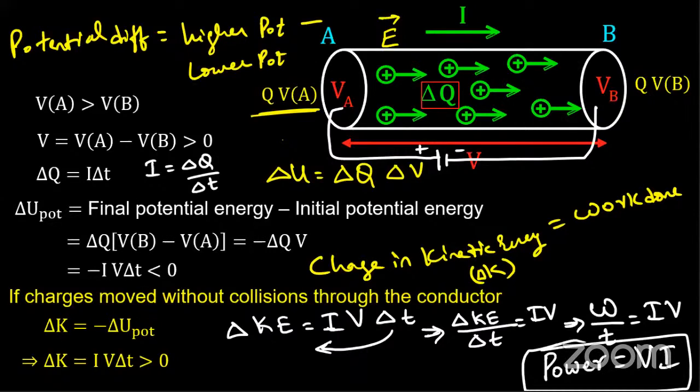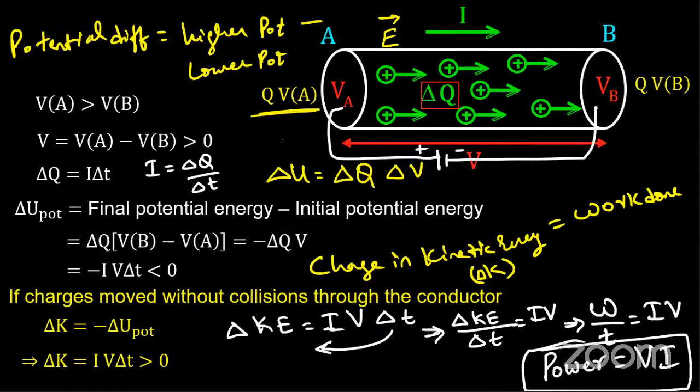So the change in kinetic energy is given by the negative of the change in potential energy. This change in kinetic energy was also the amount of work done by the battery to move these charges. On equating, we get that the change in kinetic energy is the negative of the change in potential energy. On substituting these values, the kinetic energy is negative of negative I into V delta T. The negatives cancel, so the change in kinetic energy is I into V into delta T. So this is always greater than zero for a positive power.